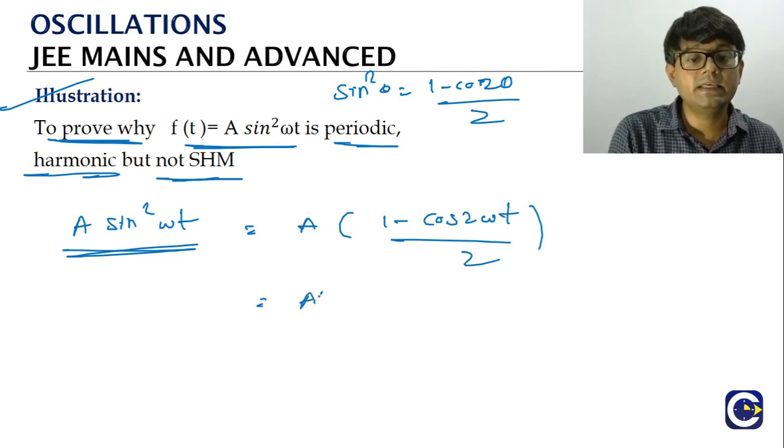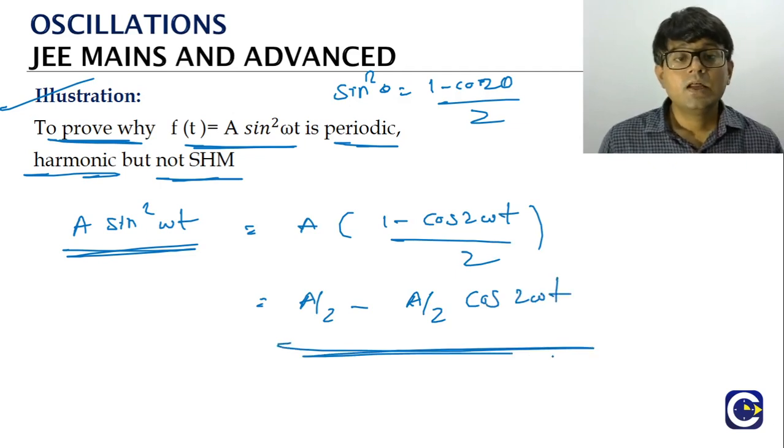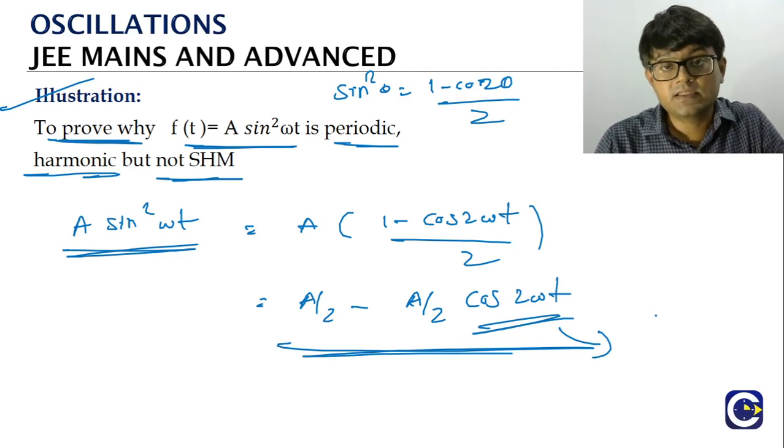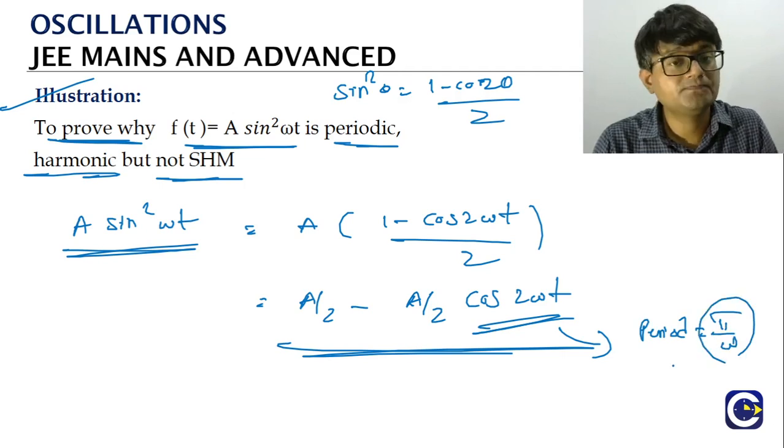So what is it? A by 2 minus A by 2 cos of 2 omega t. Now the cos 2 omega t, we have already seen in one of the previous questions. It will have a period equal to pi by omega.